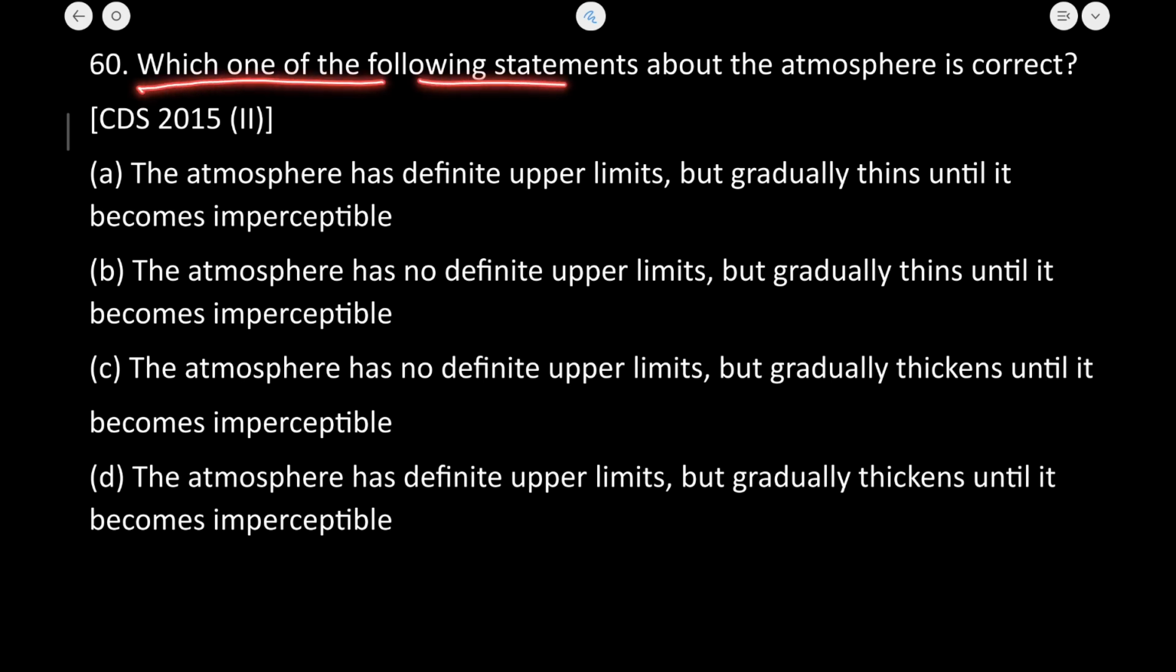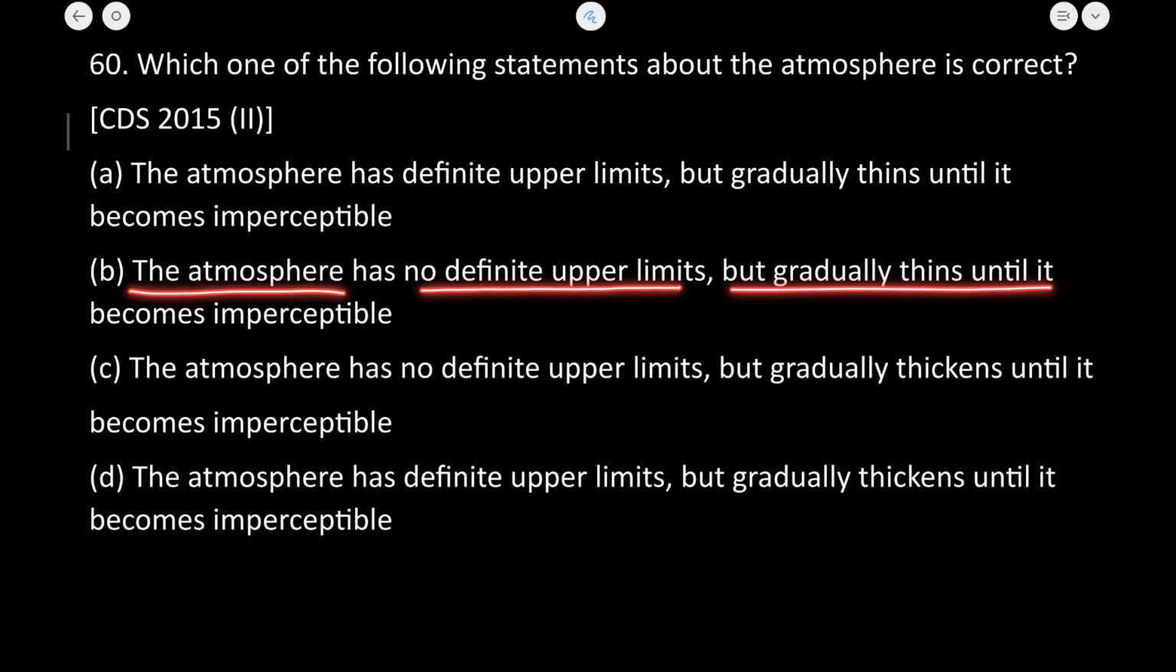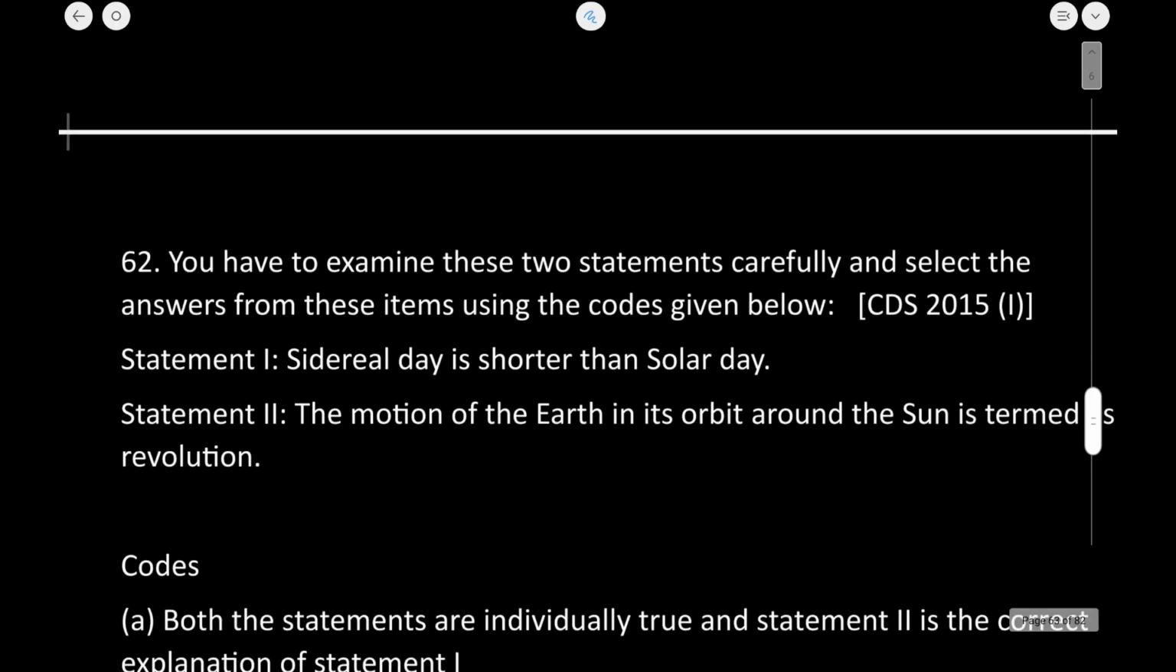Which one of the following statements about the atmosphere is correct? Next, the statements here are, the atmosphere has definite upper limits but gradually thins until it becomes imperceptible. So this statement is not correct. The atmosphere has no definite upper limits but gradually thins until it becomes imperceptible. Yes, the second statement is absolutely correct. So B is going to be the correct answer.